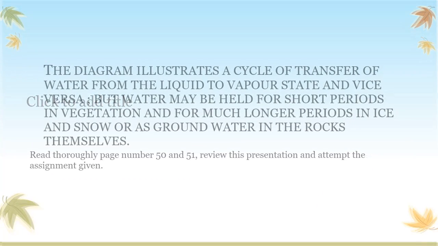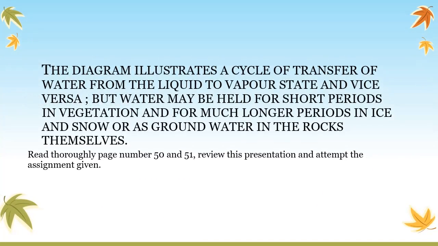The diagram you have seen illustrates a cycle of transfer of water from liquid form to vapor, which then condenses and again precipitates in the form of snow, rain, or hail. But water may be held for short periods in vegetation and for much longer periods in ice and snow.